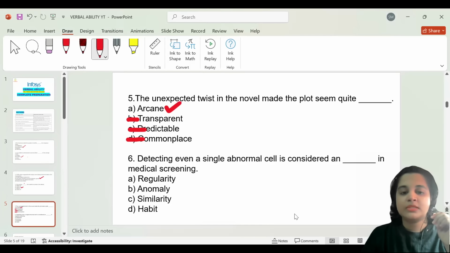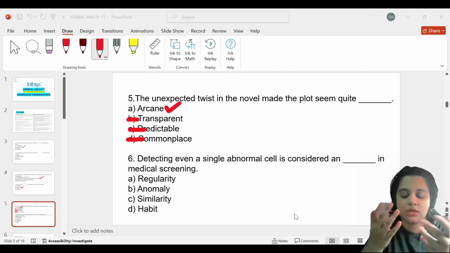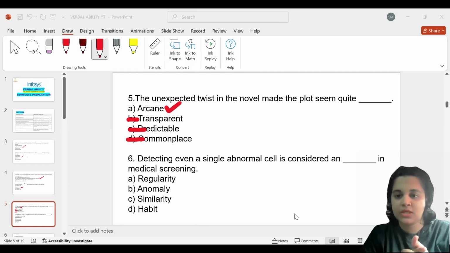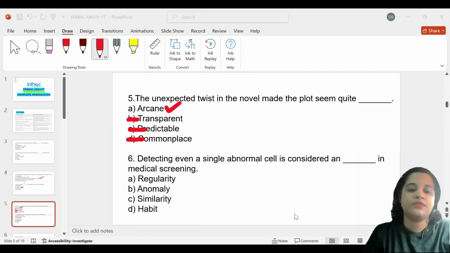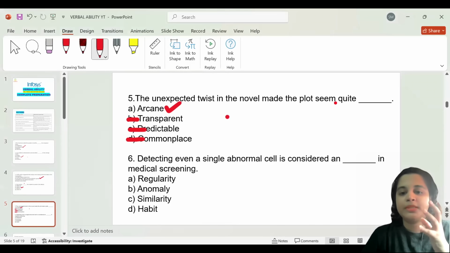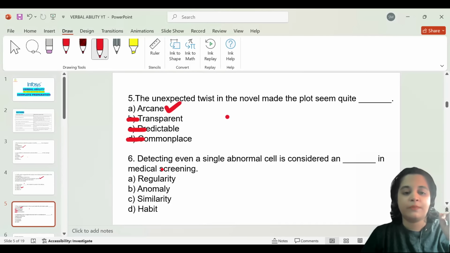The meaning of arcane is mysterious or difficult to understand. A twist in a story usually makes a novel or anything mysterious. So arcane means mysterious, and the most correct answer for this question would be: an unexpected twist in the novel made the plot seem quite arcane. All right, the next question.